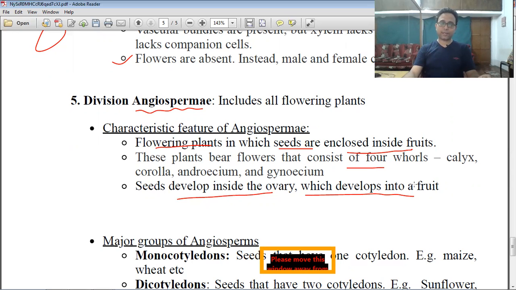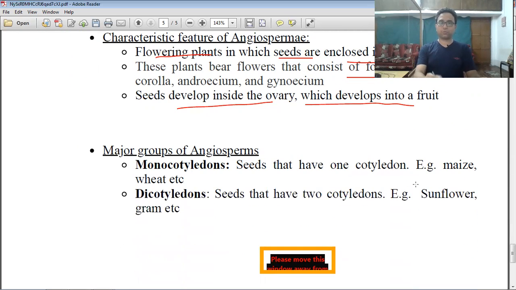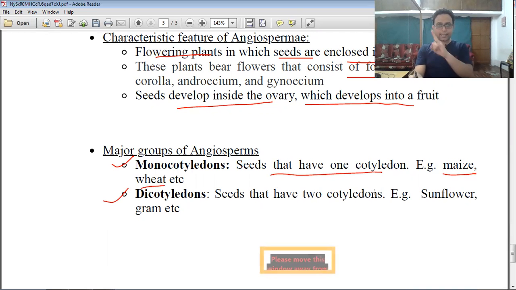Now we classify the angiosperms into two groups. That is a very important question. One is monocotyledons, the other is dicotyledons. Mono means one, so monocotyledons have only one cotyledon, for example maize and wheat. On the other hand, dicotyledons have seeds with two cotyledons. Sunflower, gram, mango and peas are all examples of dicotyledons, right? So these are the two groups.